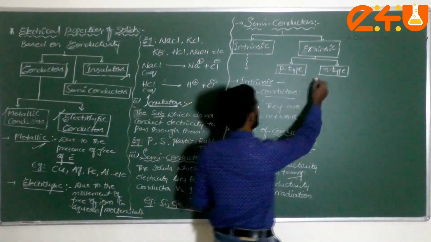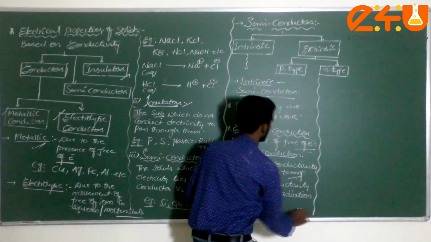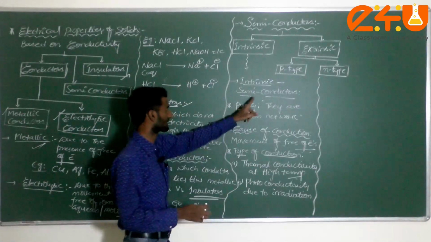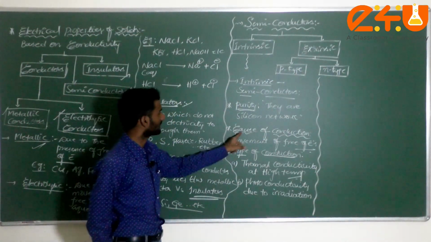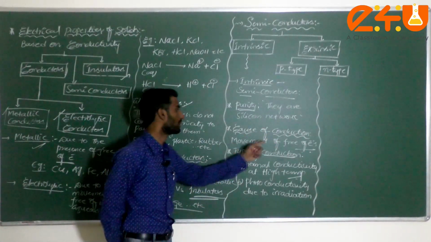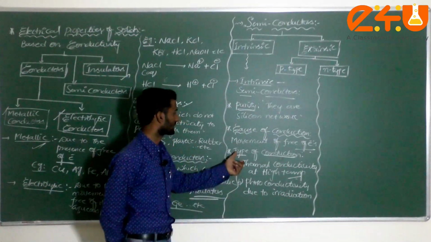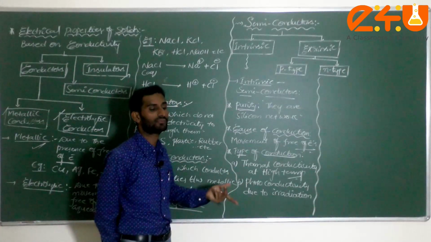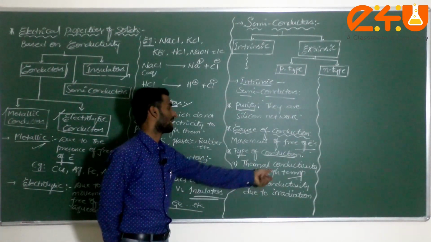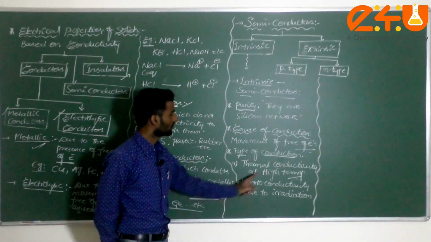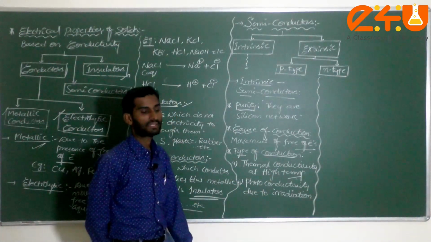Now how do we explain this intrinsic semiconductor? First of all, the purity: they are completely silicon network. Next, the cause of conduction is the movement of free electrons. Next, the type of conduction: thermal conductivity at high temperature. Next, photoconductivity due to irradiation.